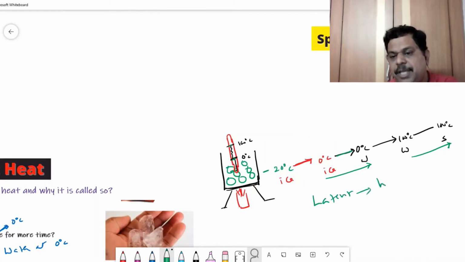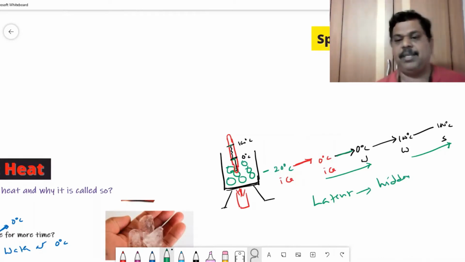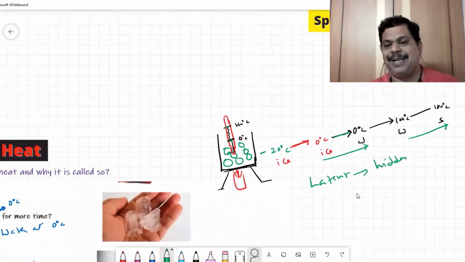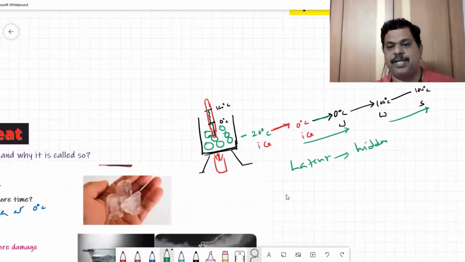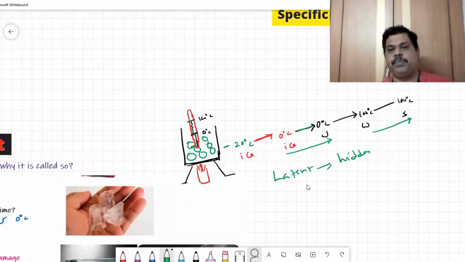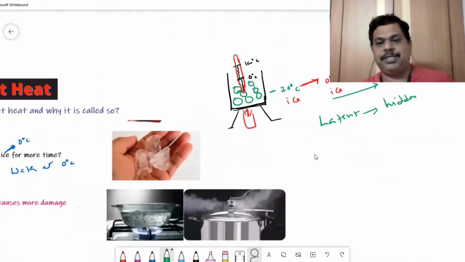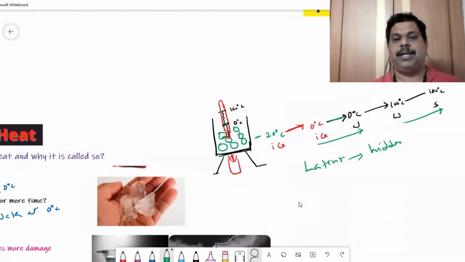Latent means hidden, because this energy is not reflected in the thermometer. That's why it is called latent heat. So you should understand latent means hidden. Here, why is the word hidden used? Because due to the change of state, the temperature is not reflected in the thermometer. That means the temperature is constant.